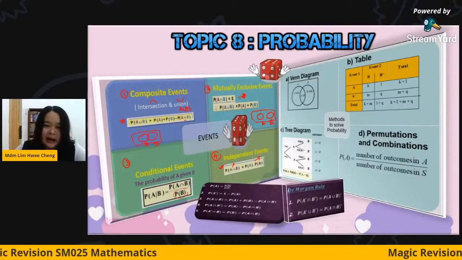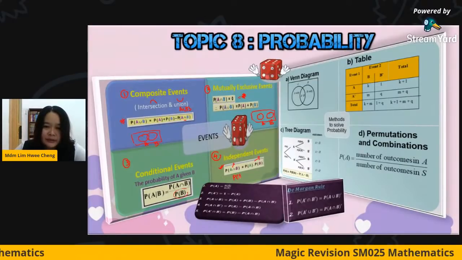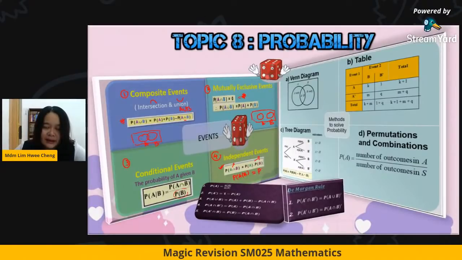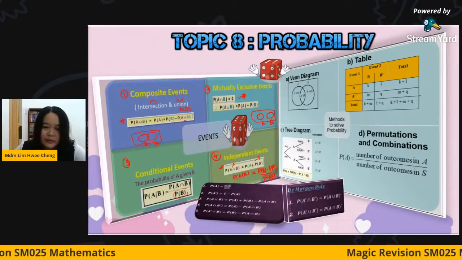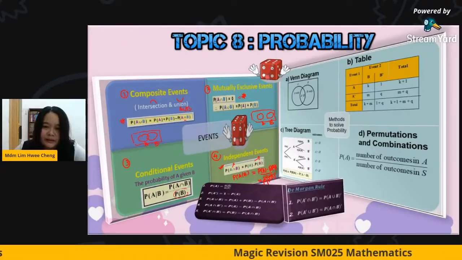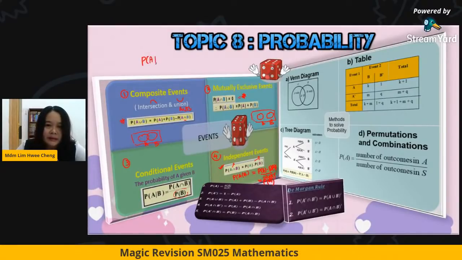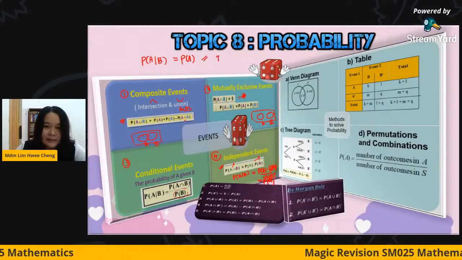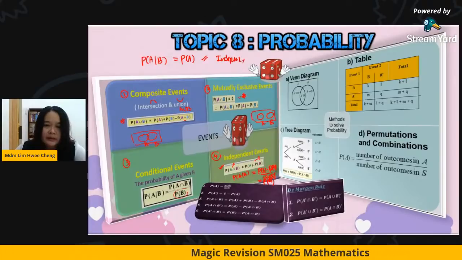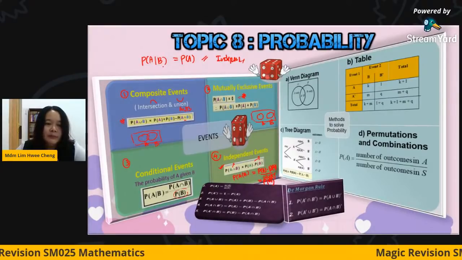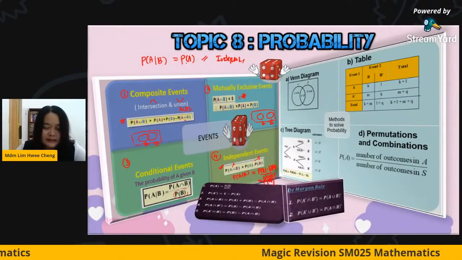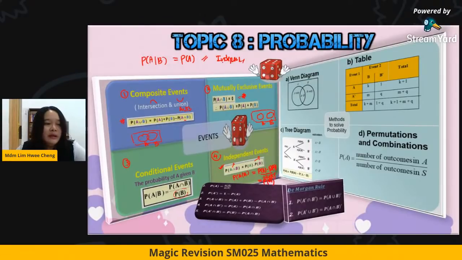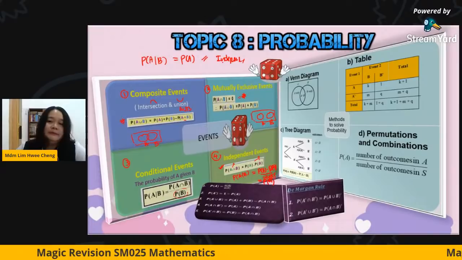That is why we have another alternative, you may use this also. Just now we said that if A and B are independent, we can multiply, so this part we may omit. That's why you will get the probability of P(A). That means P(A given B) equal to P(A) is also another test for independence. We can use either this or the other method. If they are independent, A will not depend on B, which means that P(A given B) is equivalent to P(A). So this one also we may use to test for independent events.